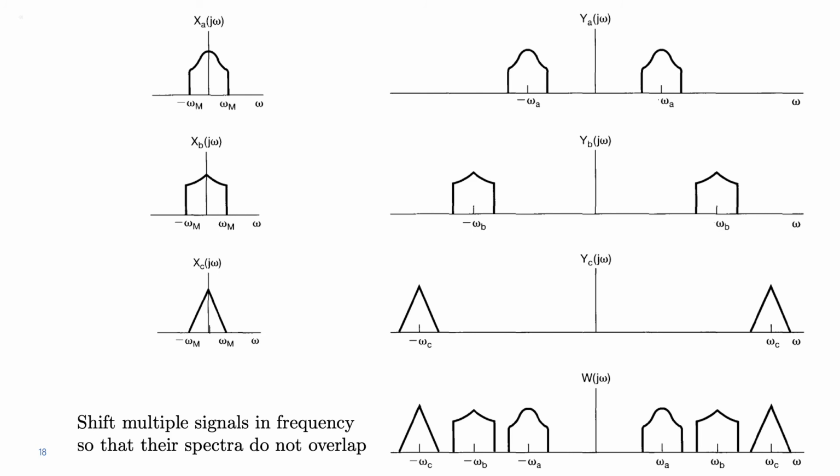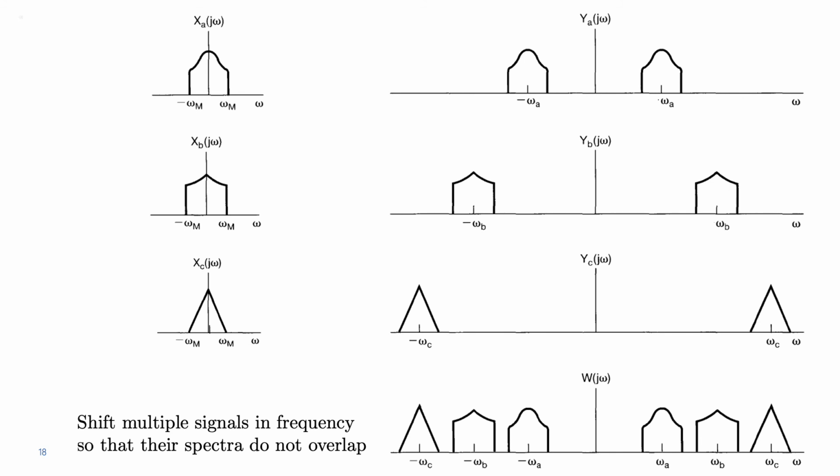So notice that each has a different shape, but they all occupy the same portion of the spectrum, between minus and plus omega m. However, after having modulated them, looking at the right part of this slide, xa becomes ya, and ya has the content of its spectrum at frequencies plus and minus omega a.